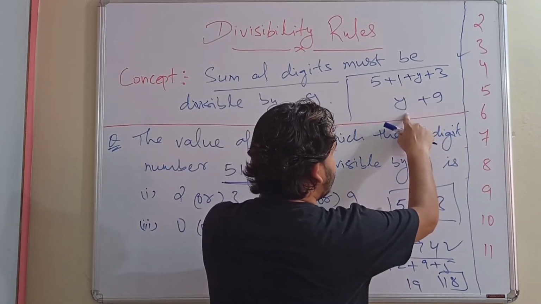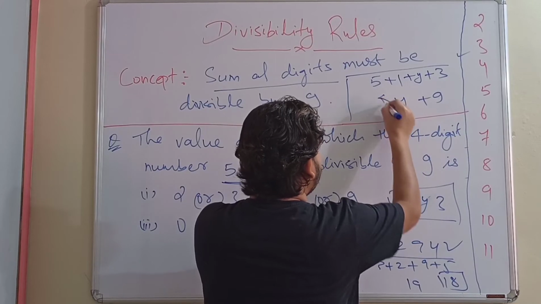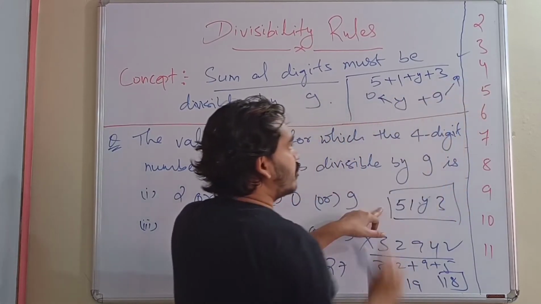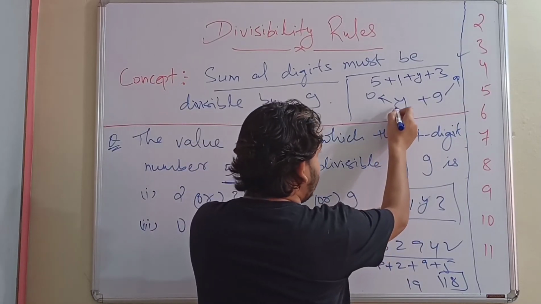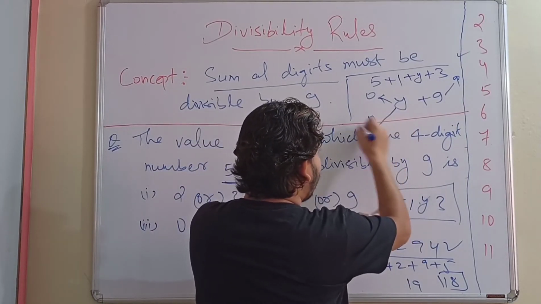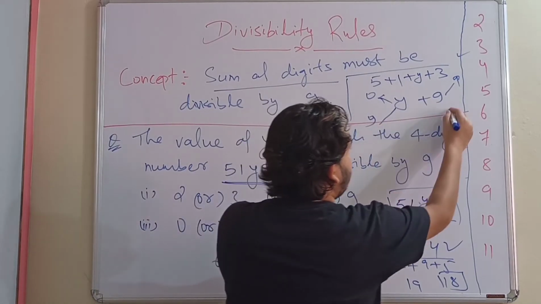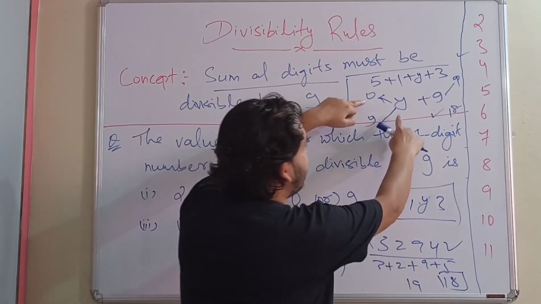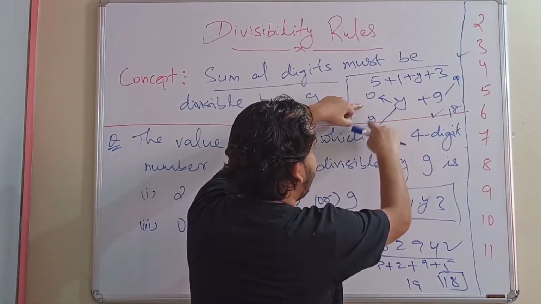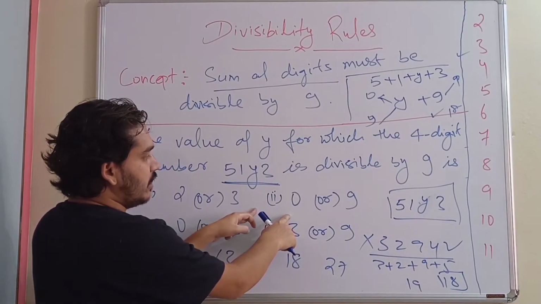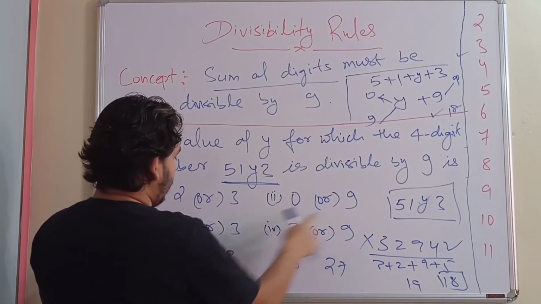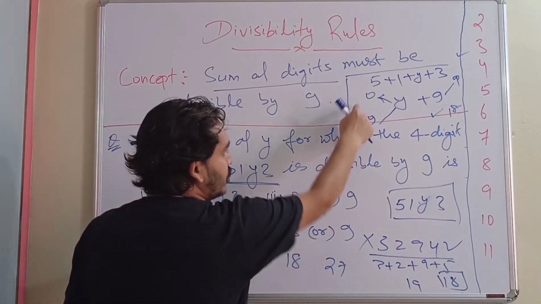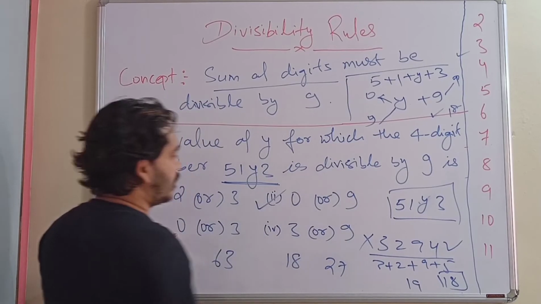Now if we put 0 in place of y, then 9 plus 0 is 9, and that will be divisible by 9. If we put 9 in place of y, then 9 plus 9 will be 18, and that also will be divisible by 9. So the possible values of y are 0 and 9. Among the options given, the only option which has both 0 and 9 is option 2.